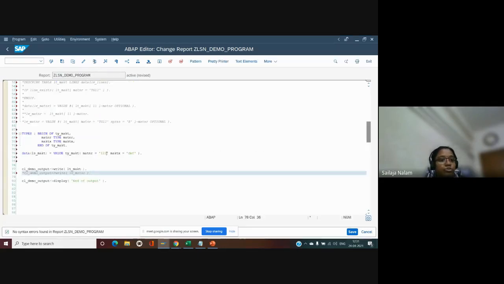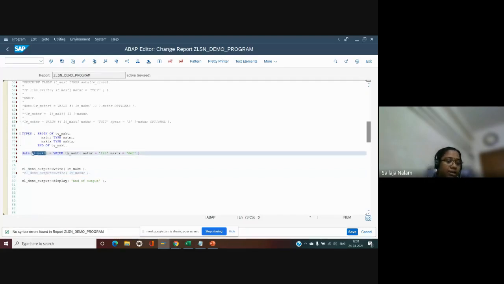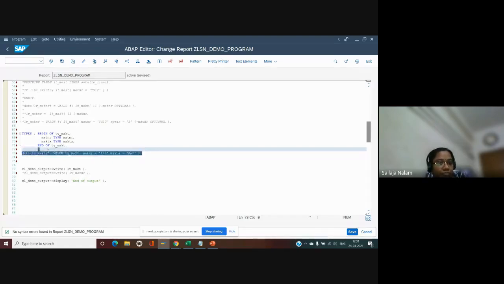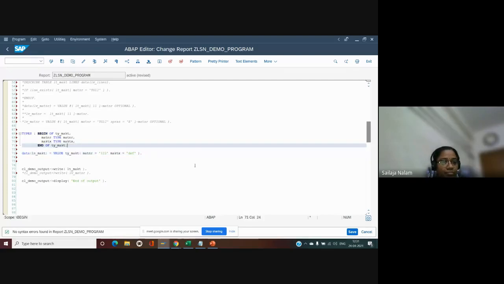How did we used to write in earlier days? LS_MAKT-MATNR so and so, LS_MAKT-MAKTX so and so value. We used to write all the lines of code like this. Instead, we can have all of them written using the VALUE keyword like this directly. All the fields can be populated. We need not have the same statement LS_MAKT repeated again and again.